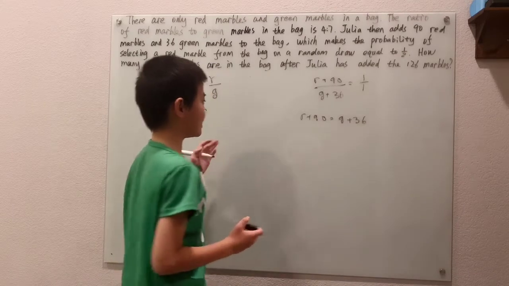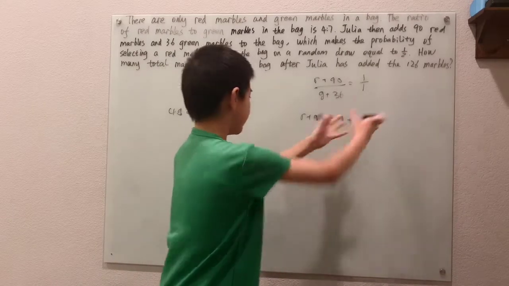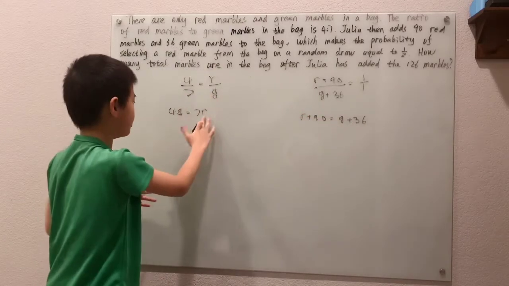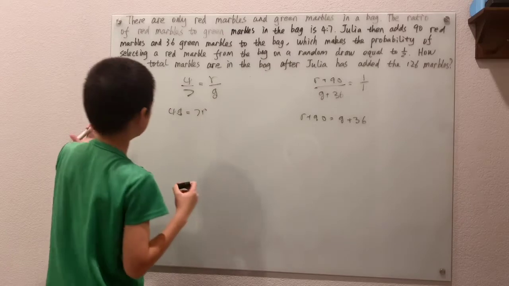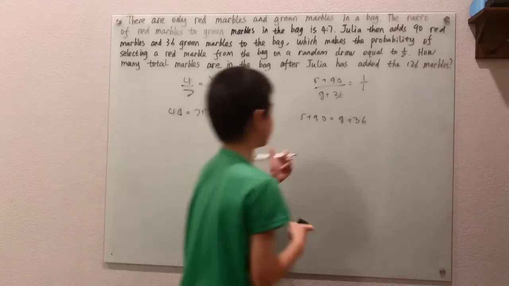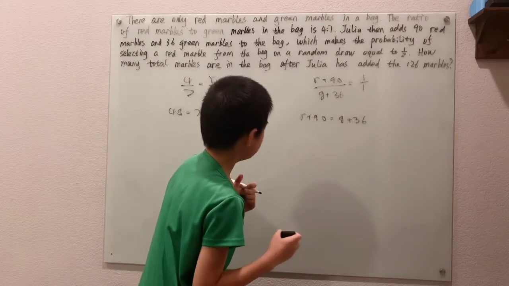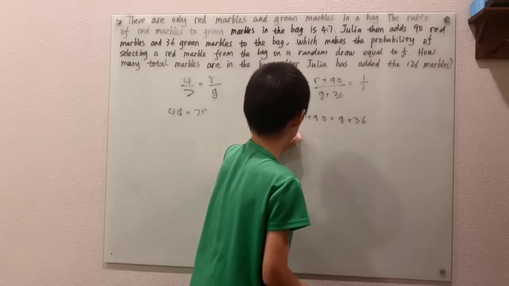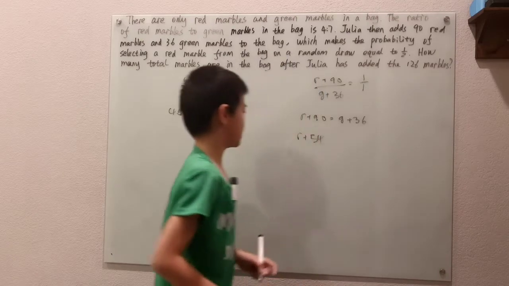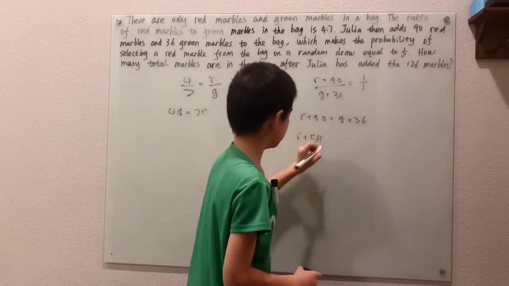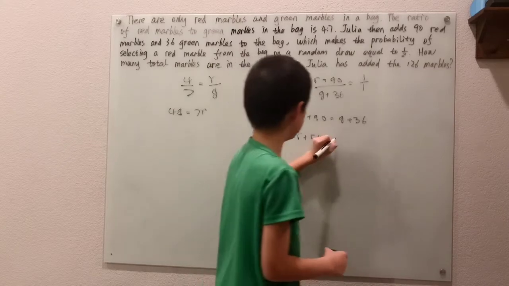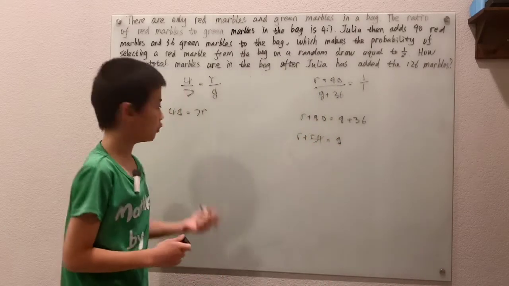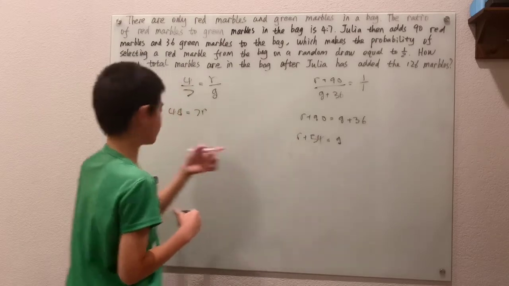Now you can isolate either r or g and then plug whatever we isolate into this equation to find the other variable. So I'm just going to isolate the g because it's pretty easy to subtract 36, and everybody in the world knows how to do that. 90 minus 36 is 54. So we get r plus 54 equals g, and you can plug that in here.